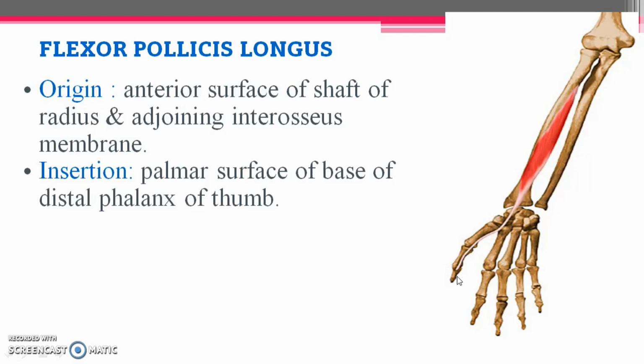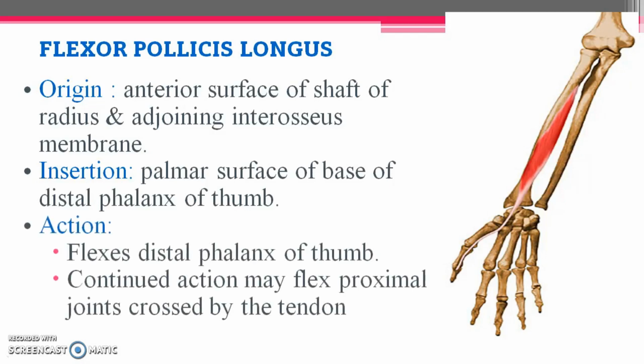There, in the distal phalanx, it gets inserted. Talking about the action, it is flexion of the distal phalanx of the thumb. Along with that, continued action of this muscle may flex proximal joints crossed by the tendon also.